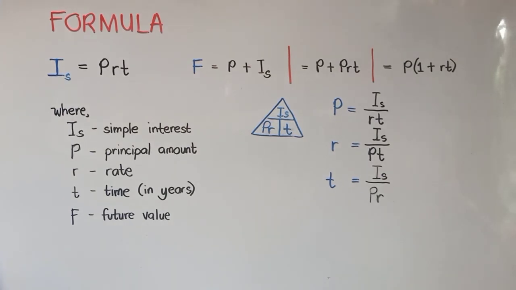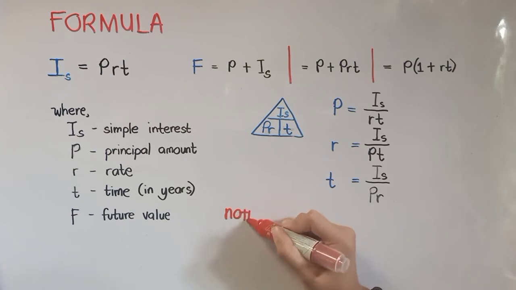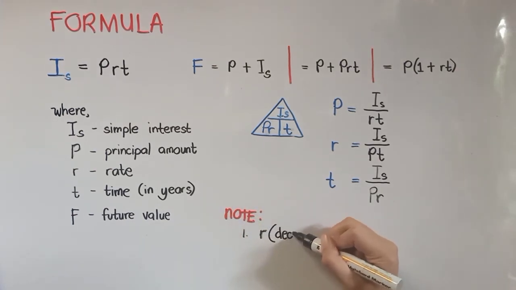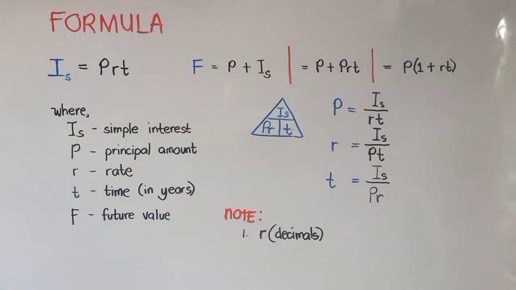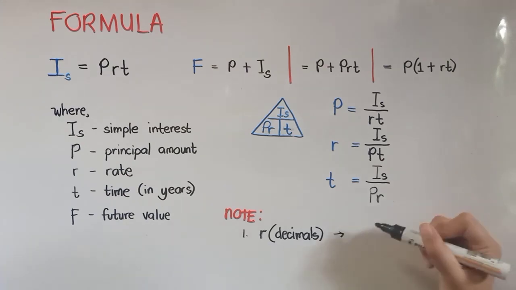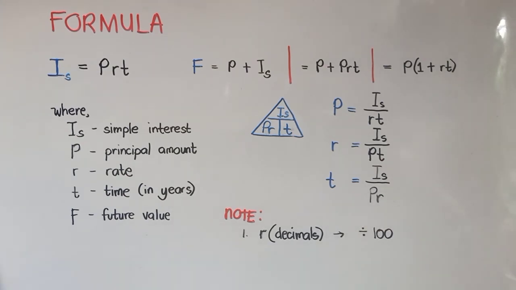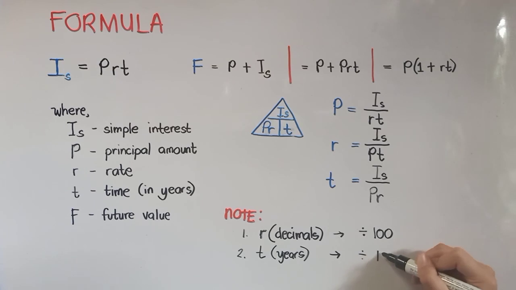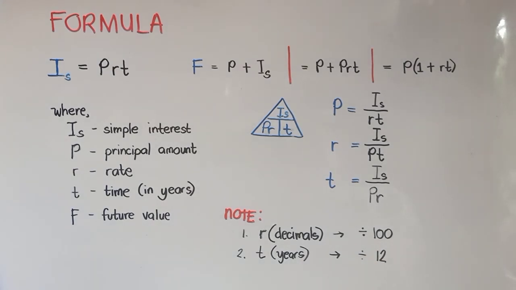Now always remember that in answering or getting the values of the unknown, your rate, which is in percent, should be converted to decimal. To do that, you have to divide it by 100. Also, the second reminder is for your T or time to be in years. So if the given is in months, you still have to divide it by 12. You are now ready to solve for simple interest and other unknowns.